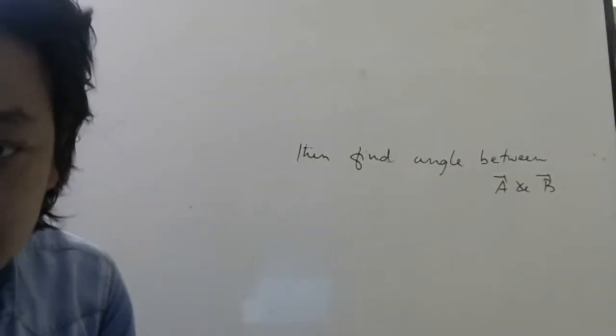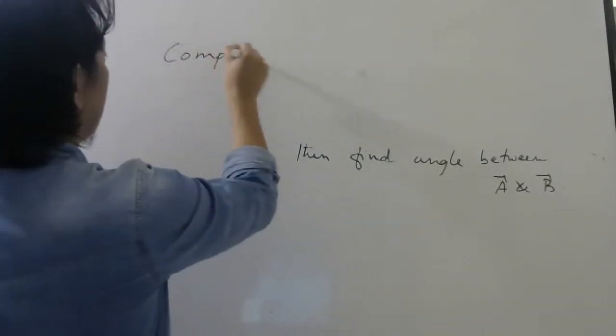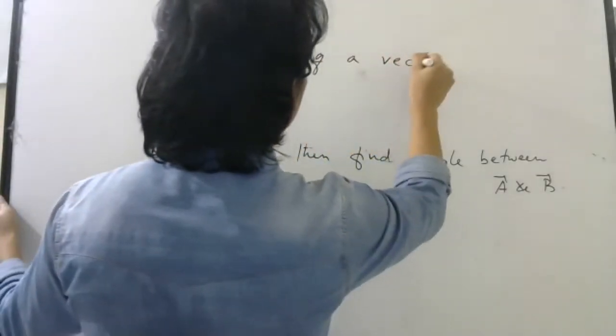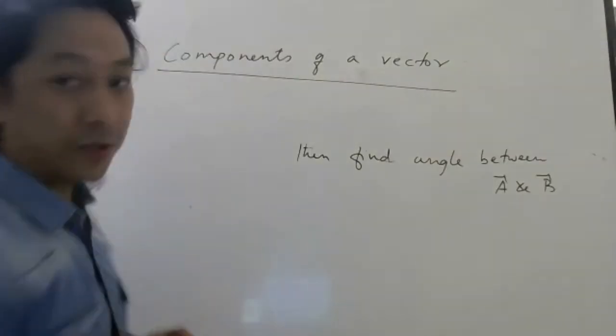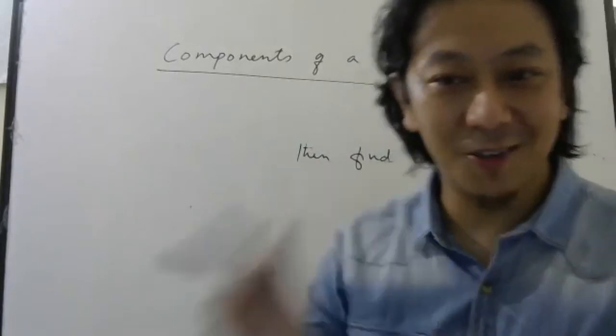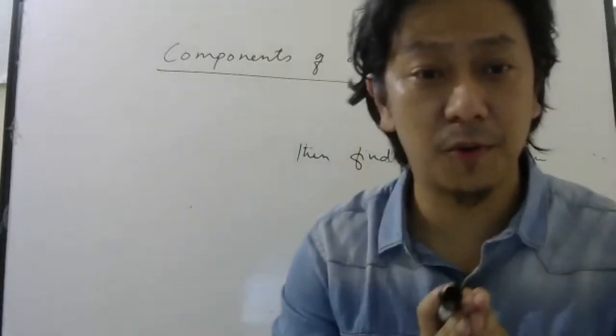Okay, so now we are going to do something very interesting. Components of a vector. Till now what we did, students, don't try to solve this. I know some of you have started solving this. Don't do it now. Listen carefully. This topic is very, very important.